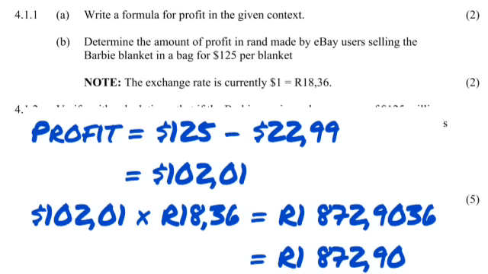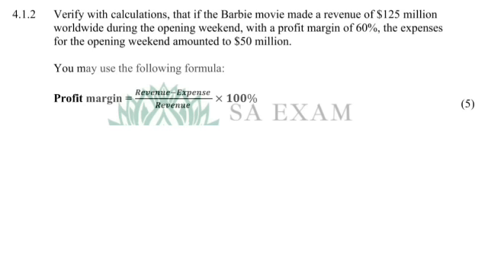$102.01. The question wanted the answer in rands, so we need to convert the profit to rands by multiplying with 18 rands and 36 cents, and that gives us 1,872 rands and 90 cents. And that way you would have answered your question. It is still for only 2 marks because what we are testing here, or what the examiner is testing there, is your conversion skills.